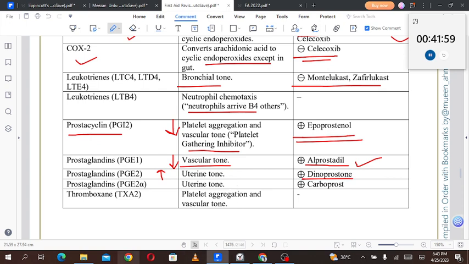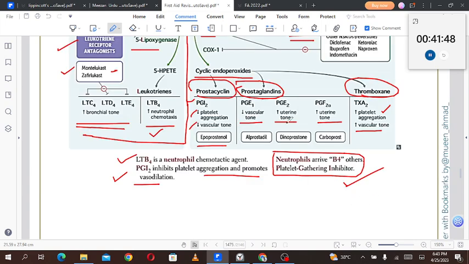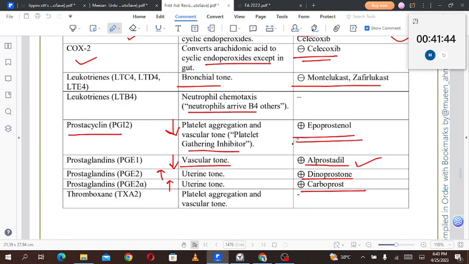If we need to increase the uterine tone, maybe during the pregnancy, prostaglandin PGF2 alpha also increases the uterine tone, and we give carboprost for that. Here you can see that both the PGE2 and PGF2 alpha are increasing the uterine tone. Then thromboxane A2, platelet aggregation and vascular tone, and this is not agonized by any drug.